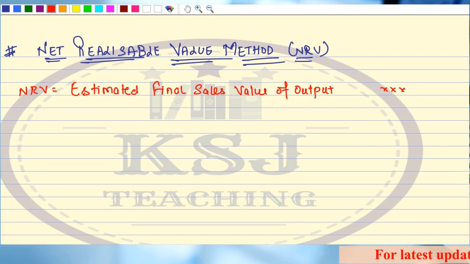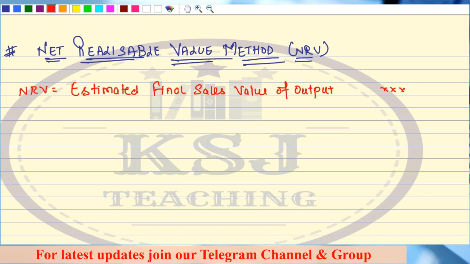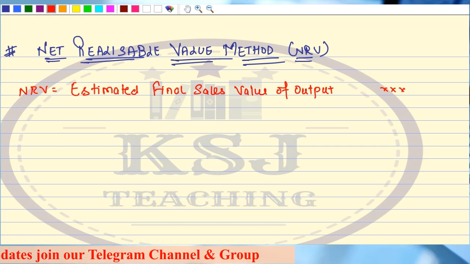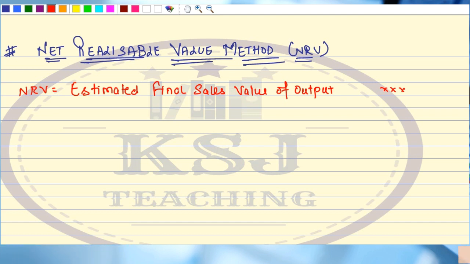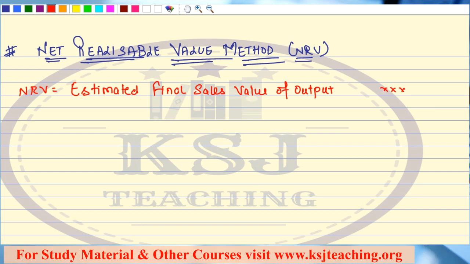That means I'm talking about the further processing, that whatever sales value we are going to fetch after the further processing of that output, right? What is the total value that you are expecting after doing the further processing and everything? What is the final value that you are expecting out of selling your product?